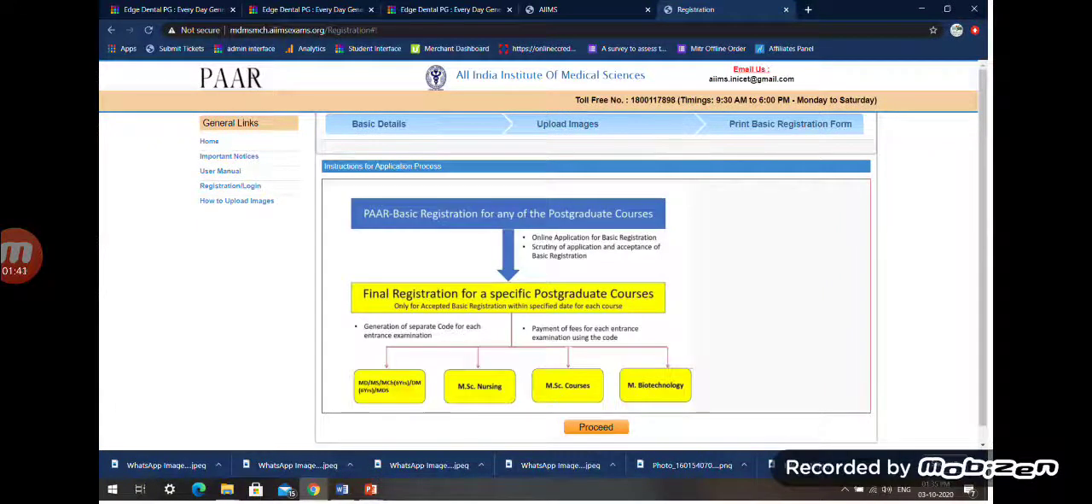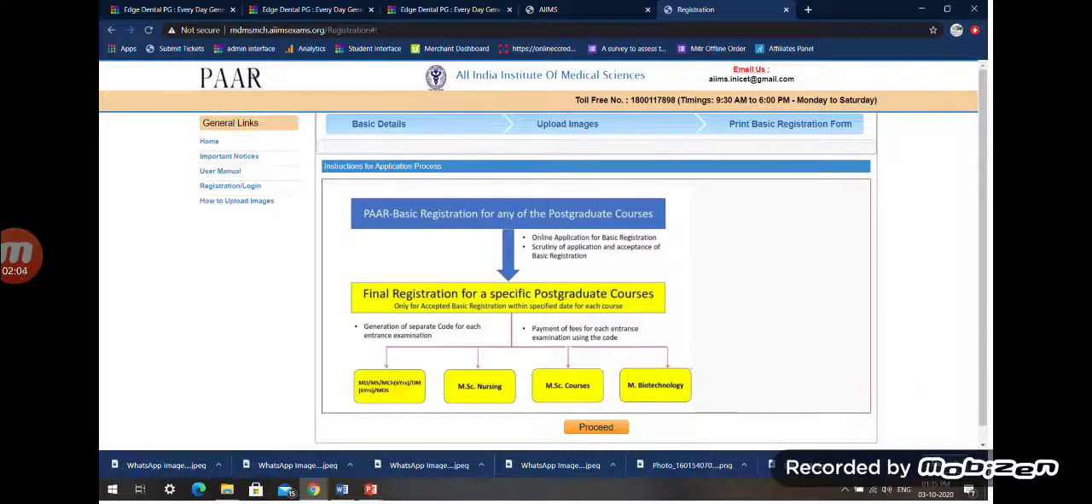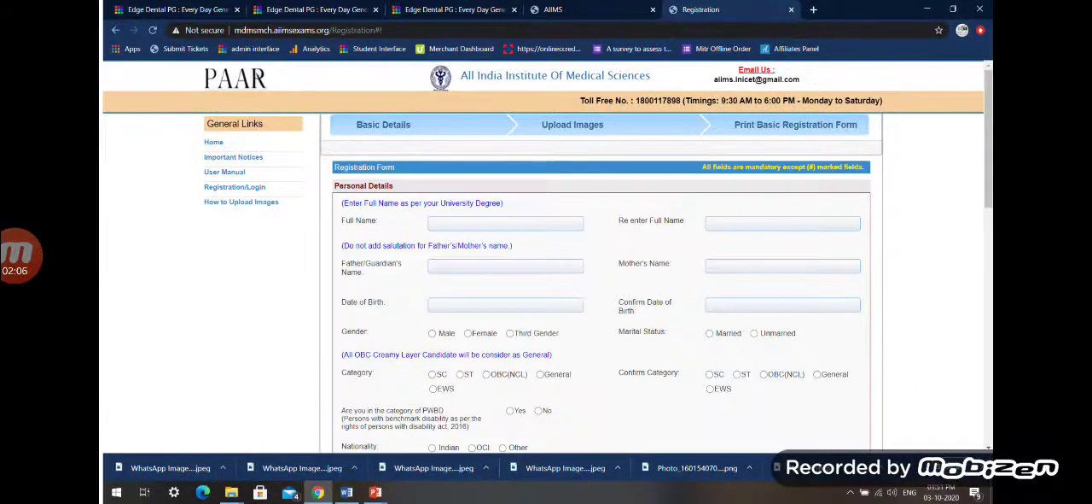Now, as already mentioned, the basic registration for all the postgraduate courses is the same. The final registration is different, as there will be generation of a separate code for each entrance examination and the payment gateways will be different. Once this requirement is fulfilled, the candidate can proceed for the registration proper.